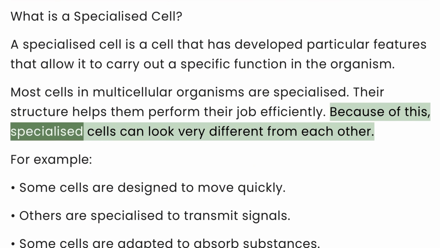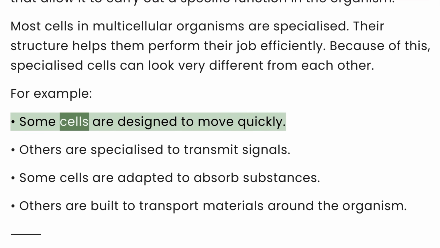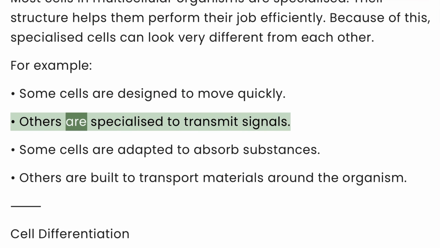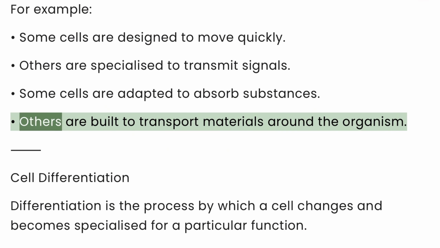Because of this, specialized cells can look very different from each other. For example, some cells are designed to move quickly. Others are specialized to transmit signals. Some cells are adapted to absorb substances. Others are built to transport materials around the organism.